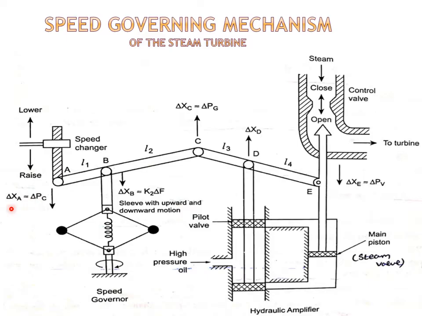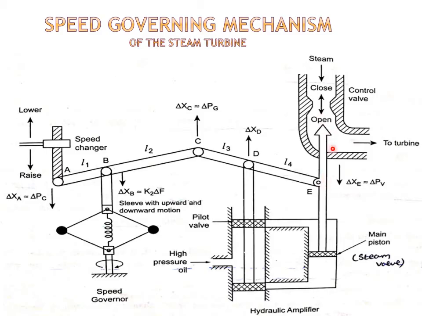With the movement of this del XA, the linkage points C and D move upward by the amounts del XC and del XD respectively. Due to this movement of D, high pressure oil enters into the hydraulic amplifier, and high pressure oil flows into the bottom of the main piston, and this causes the piston to move downwards by a small amount del Xe due to the opening of the steam valve.